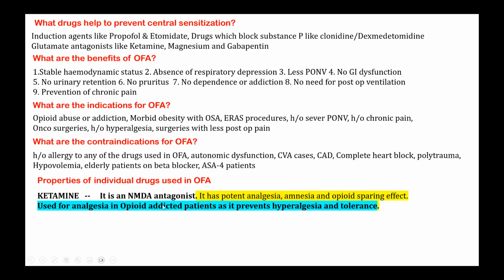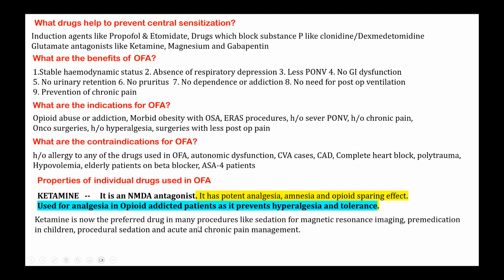So ketamine forms a very major component of this. It is an NMDA antagonist. It has potent analgesia, amnesia, and opioid sparing effect, and is used for analgesia in opioid addicted patients. Especially, there are a lot of articles which say that patients who have had abuse of opioid drugs respond well to ketamine infusion in a low dose in the postoperative period.